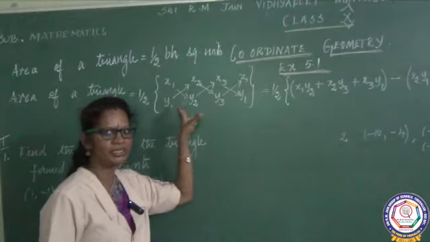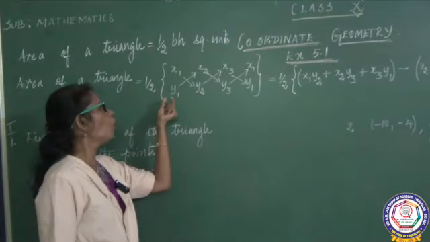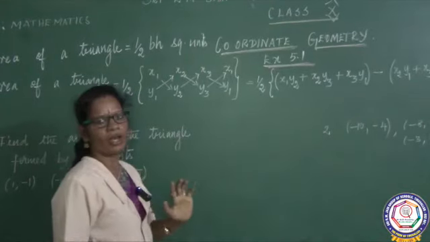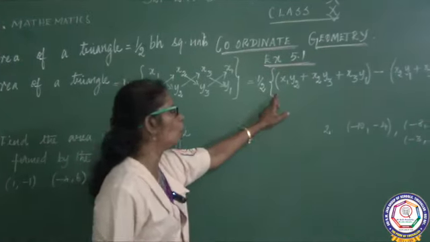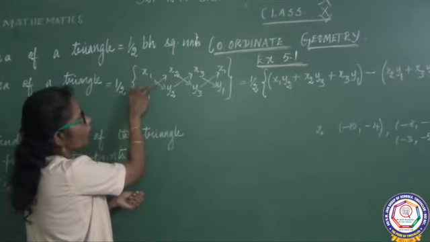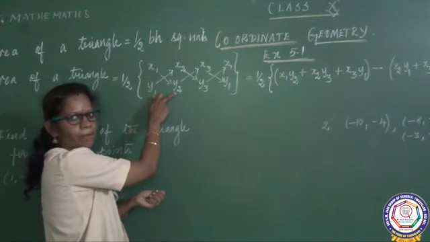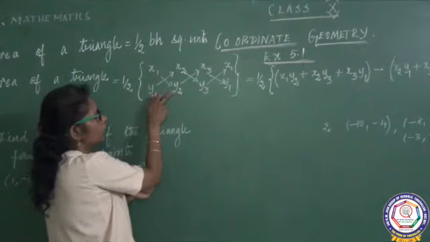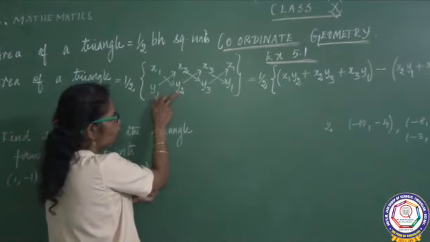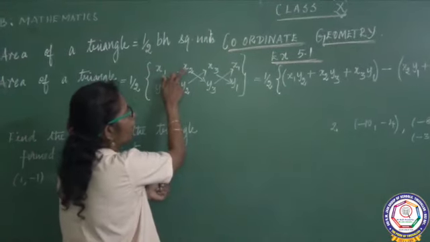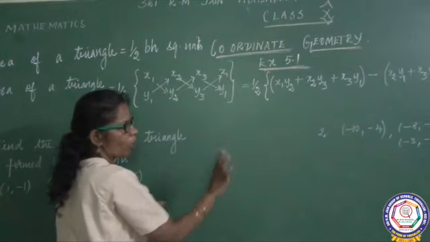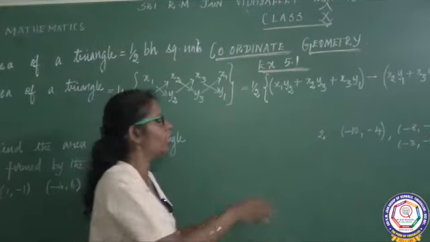The same way you also write, y1, y2, y3, y1. Half into x1 into y2. You should add the downward arrow first. Downward arrow: x1 y2 plus x2 y3 plus x3 y1. Downward arrow is over.